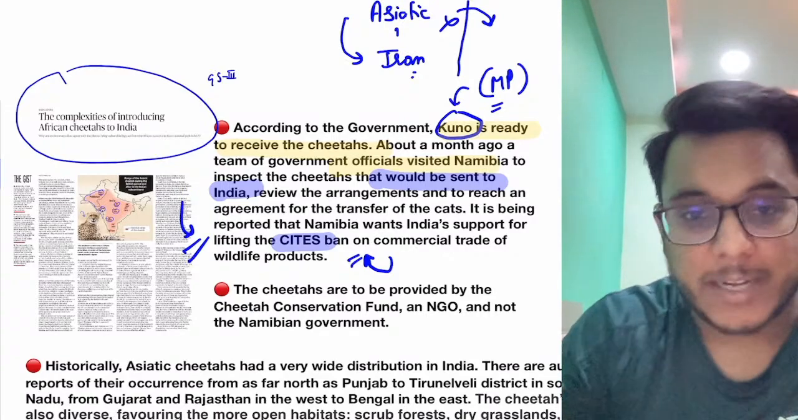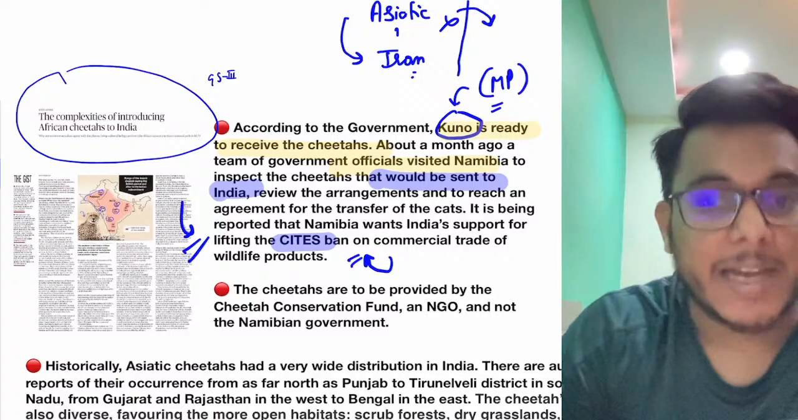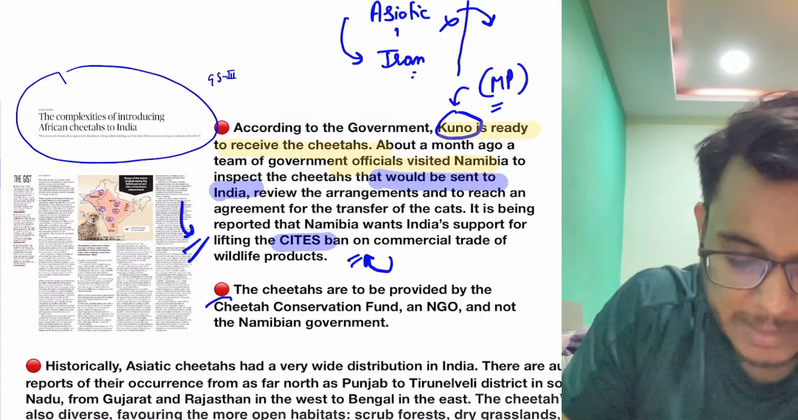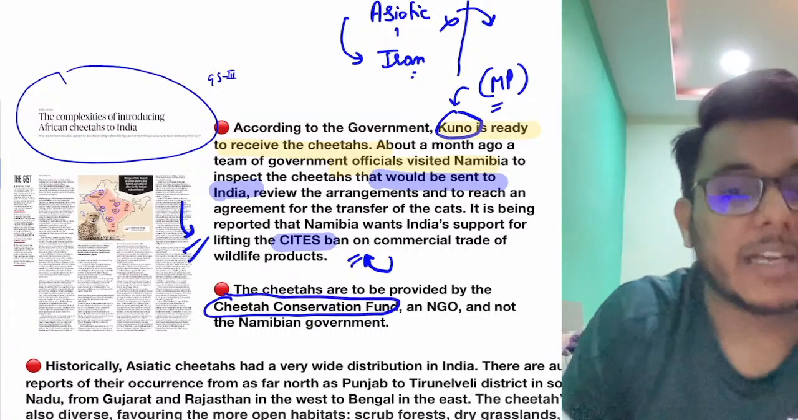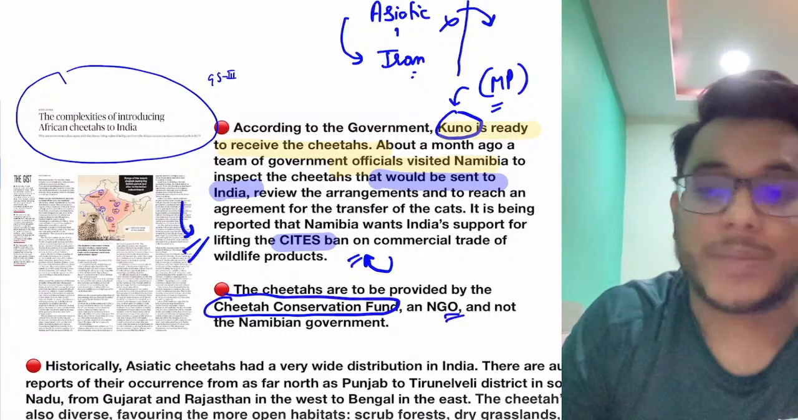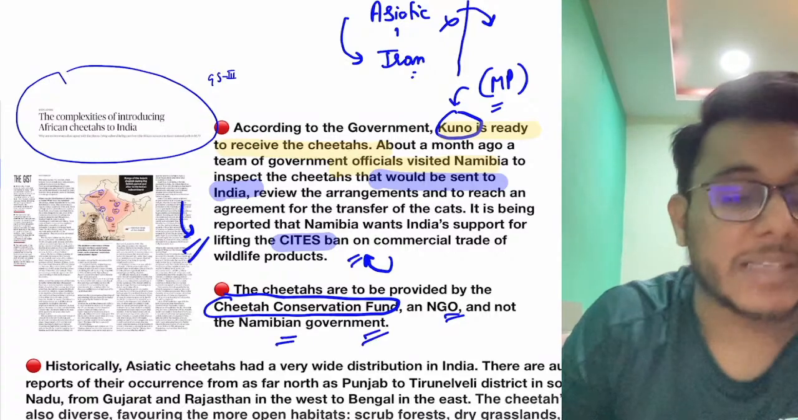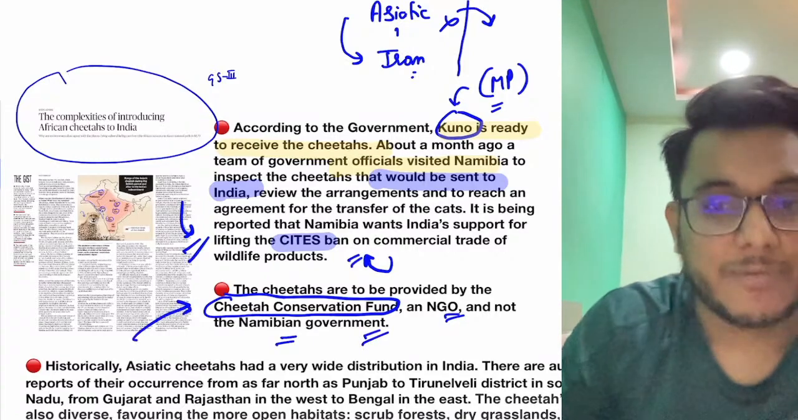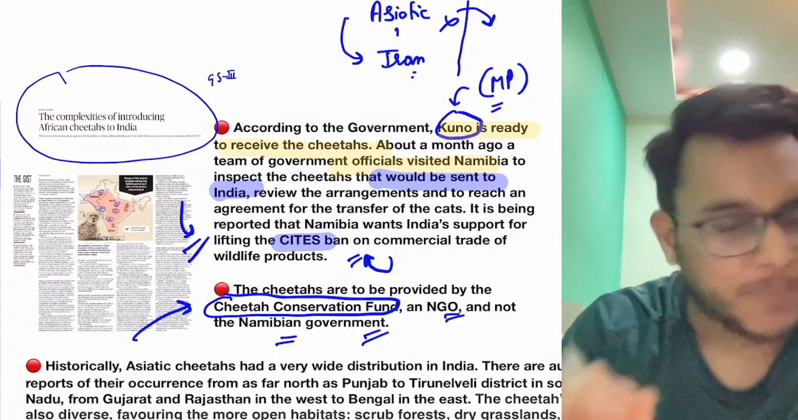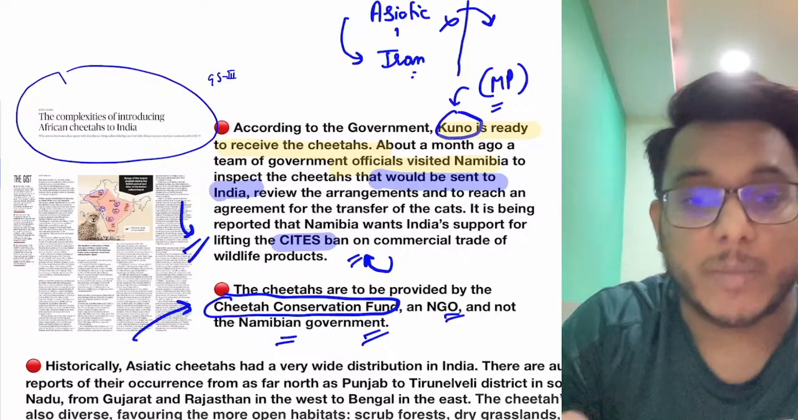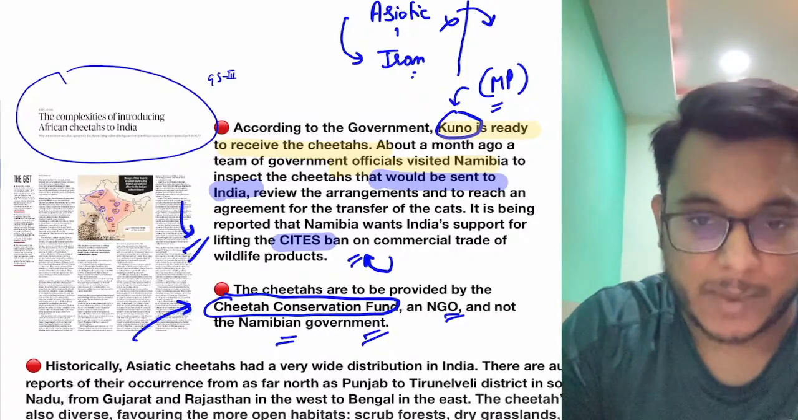Now guys, this particular cheetah translocation from Namibia to India that will happen is being provided by the Cheetah Conservation Fund. Now the Cheetah Conservation Fund is an NGO. The cheetahs are not being provided by the Namibian government. You need to keep this in your mind. The Cheetah Conservation Fund will be providing the cheetahs to India. So these are the basic things, and many of the details could be asked in your prelims examination from this particular topic.